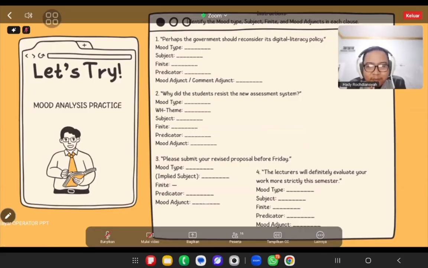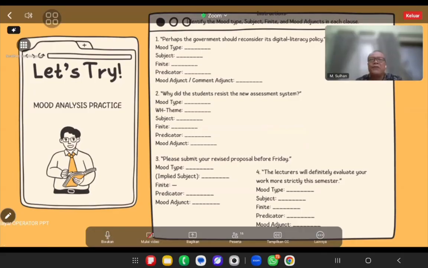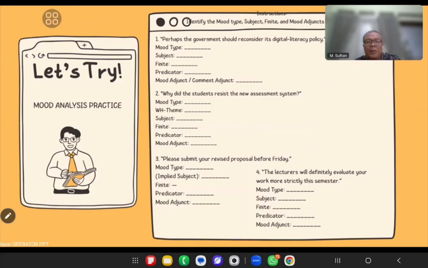Finite. How about number three? Go back to number three. Let's submit. Okay, I find the finite. I see the finite here. I can find the finite here.